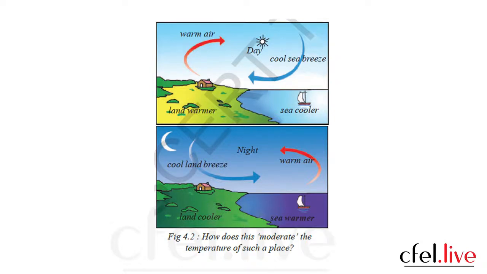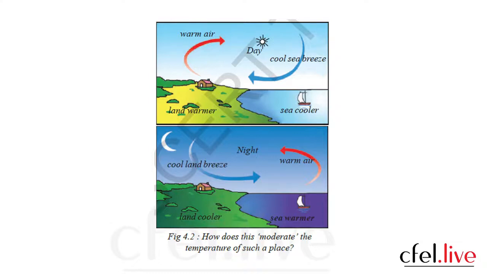In that way, land close to water bodies is always balancing the heat over the land, and not only heat, even the coldness. Whatever the coldness and whatever the heat over the land, it is balanced by the water bodies and the breezes they give: cold sea breezes during daytime and warm breezes during night time.